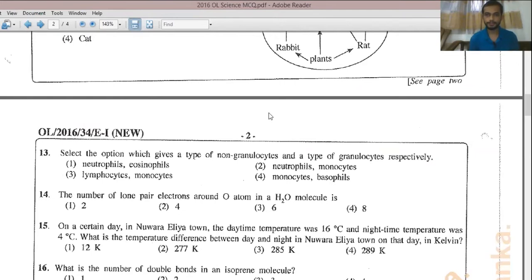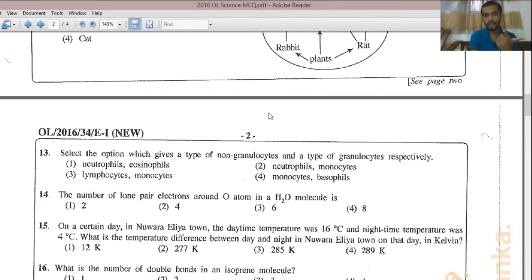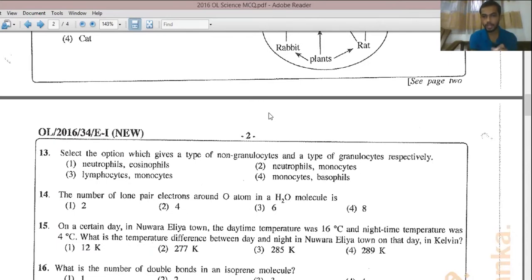Question number 13. Select the option which gives a type of a non-granular site and a type of granular site respectively. See there. Normally, you can identify non-granular sites like this. Non-granular sites are bigger, and also their name ends with site. That means monocyte and lymphocyte are the 2 examples for non-granular sites, while the other 3, that means neutrophils, basophils, and eosinophils, will be the types of granular sites. So for this, you should find the answer with a non-granular site and a granular site.